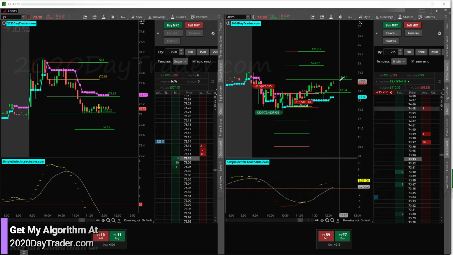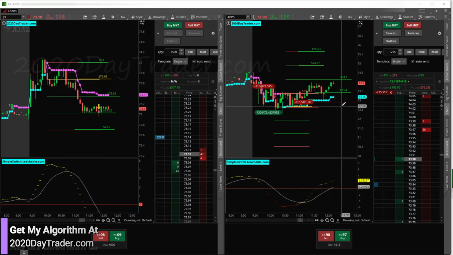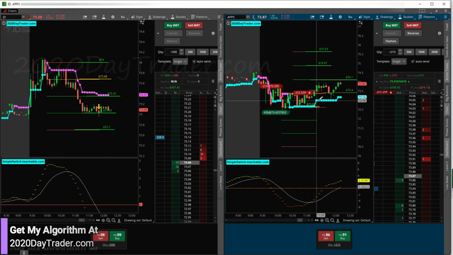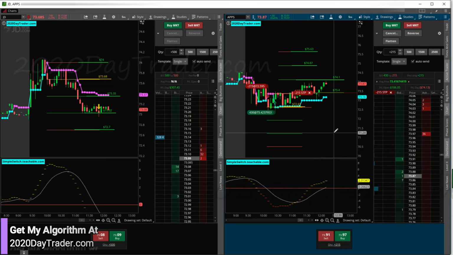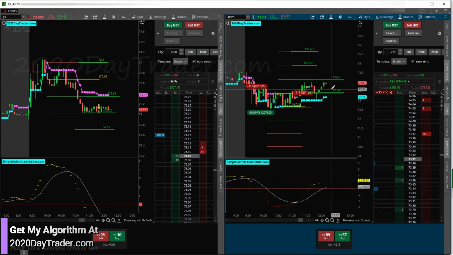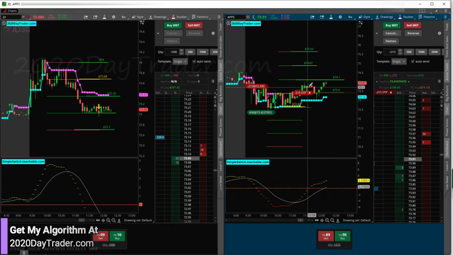And right now we're really close to this target, though. So if this comes back down now, I may get out based on the statistical probability that if this fails, it'll probably continue to fail. So we're going to move that back up to the algo line. I could jump out right now. It would be a good trade. But I do believe we're going to see a push through here. So I'm going to stay in just based on this constant activity here, and trading the same ticker all the time and knowing how it likes to behave. I do feel like we've still got a little more to go before this thing starts to fail, if it's going to fail.